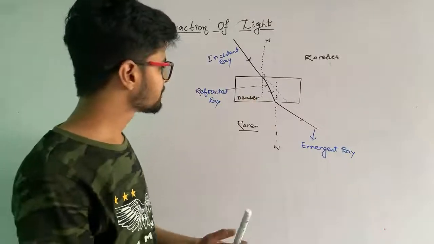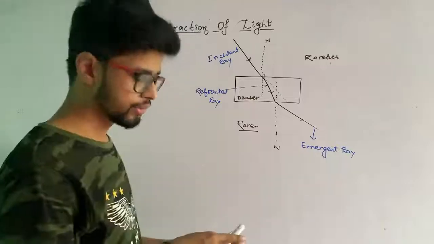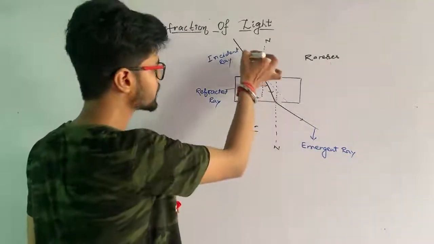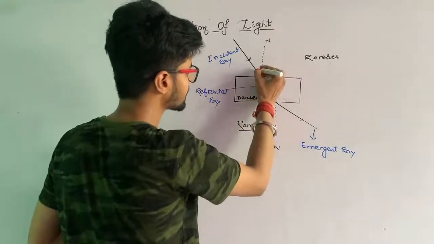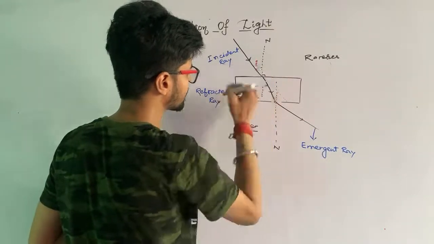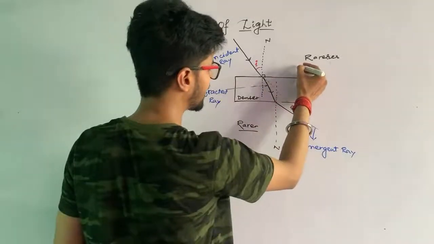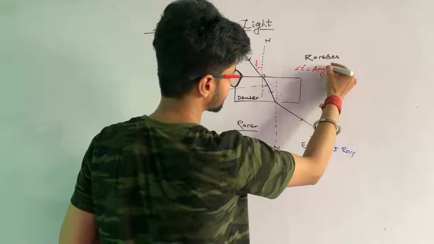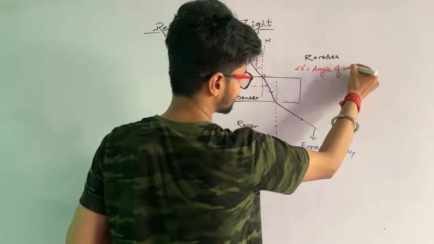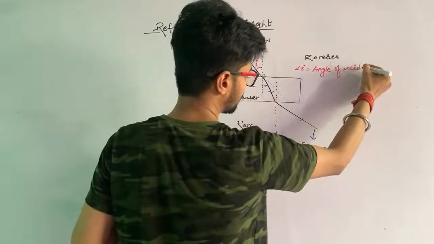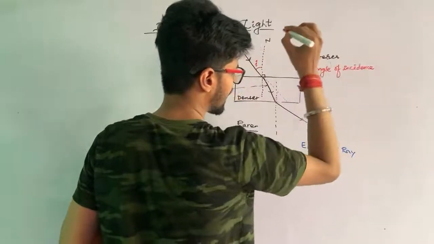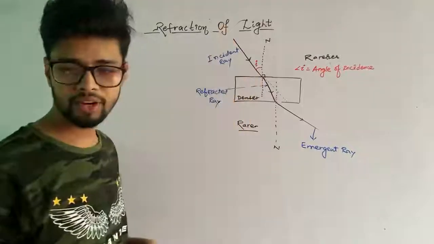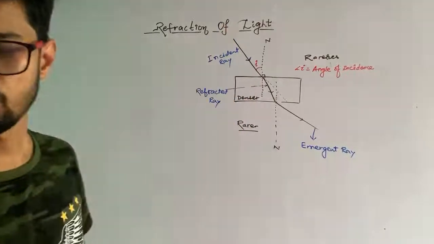Now there is an angle also which is formed. You can see here the angle which is formed between the incident ray and the normal. This is known as incidence. I am representing it here with the symbol I. I is known as angle of incidence. I think it is visible to everyone. Angle of incidence, the angle which is formed between the incident ray and the normal, okay, that is known as angle of incidence.